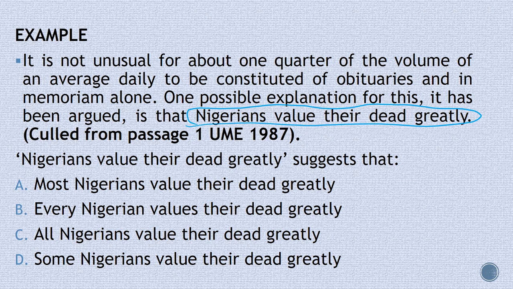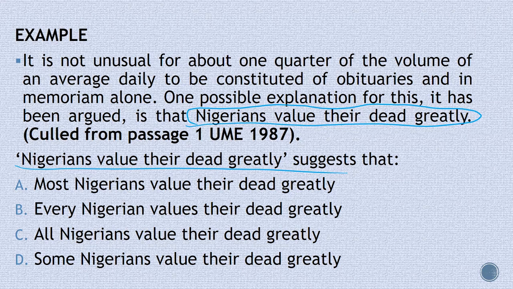So this statement gives room for exception. So by saying Nigerians value their dead, if the examiner had said, all Nigerians value their dead greatly, in that regard, that statement becomes absolute. But because it has excluded that pointer that denotes absolute statement, this statement is non-absolute.